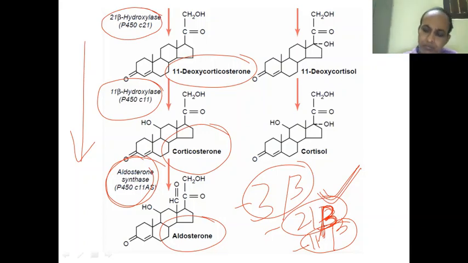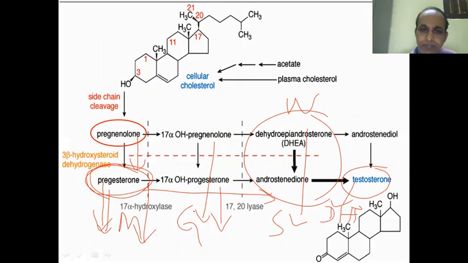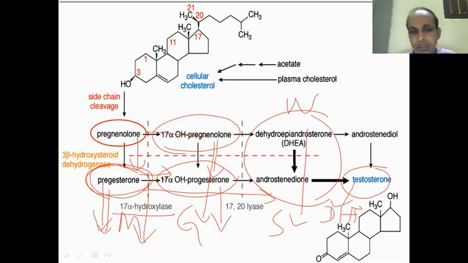And coming to the next path, the glucocorticoid. So aldosterone is your key mineralocorticoid. Then glucocorticoid: pregnenolone becomes 17-hydroxypregnenolone, then becomes 17-hydroxyprogesterone because of 3 beta, or progesterone directly becomes 17-hydroxyprogesterone because of the action of the 17-alpha hydroxylase. So either this way or that way.